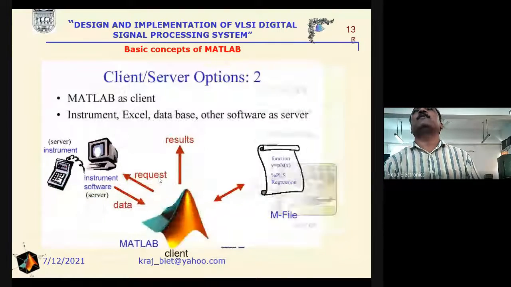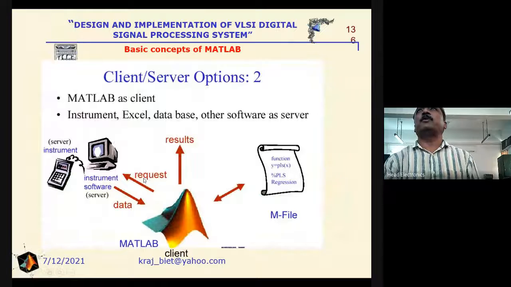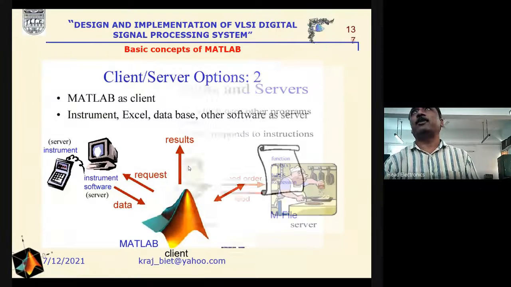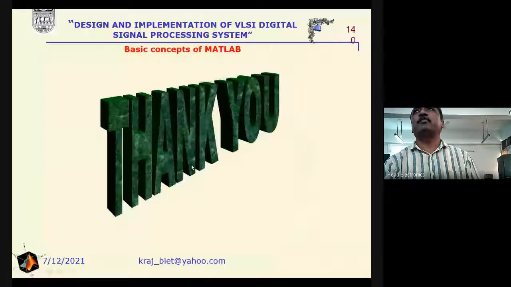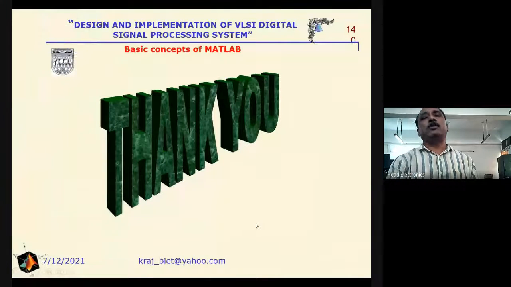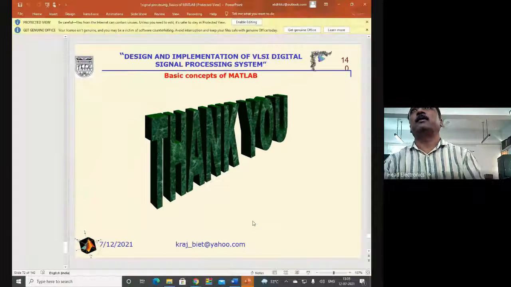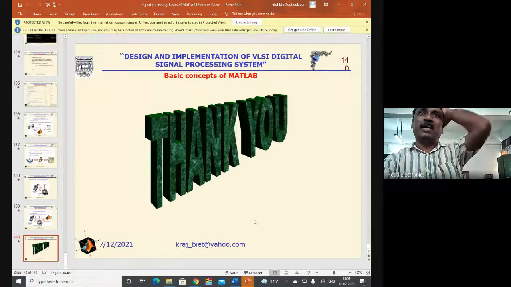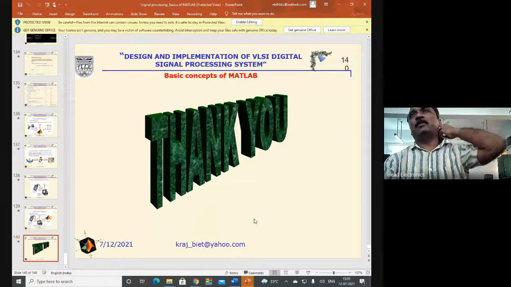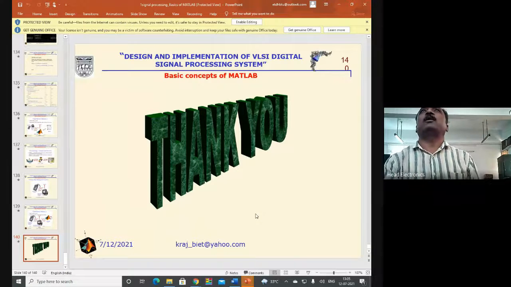We can also utilize MATLAB for the purpose of client or server. So this is the basic concept of MATLAB that can be utilized in programming using the .m file, or the .m file can be arranged in such a manner that it is utilized as a toolbox. And we can also utilize the block diagram for the description of any system.